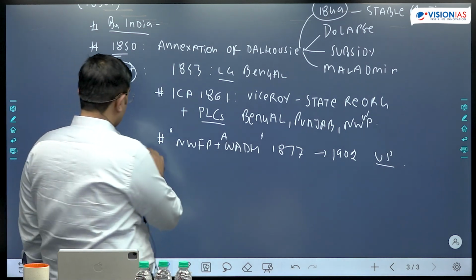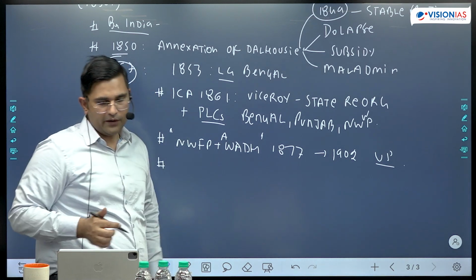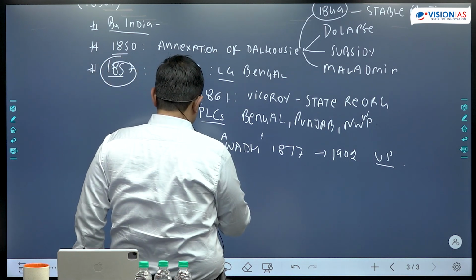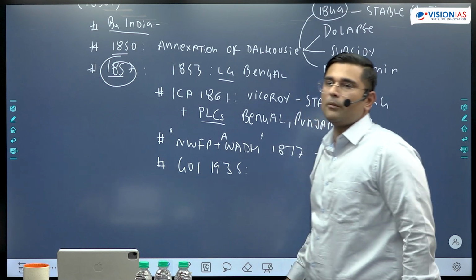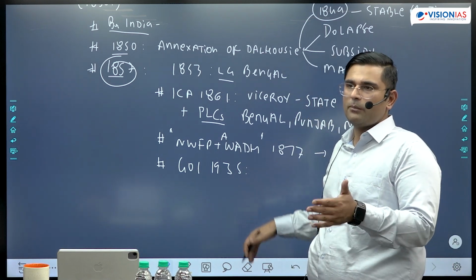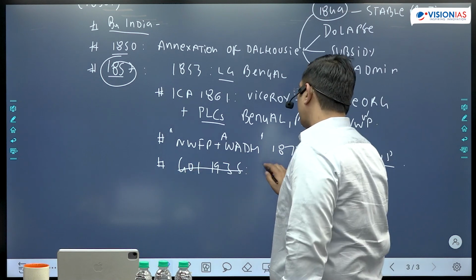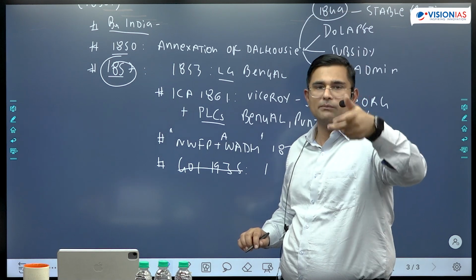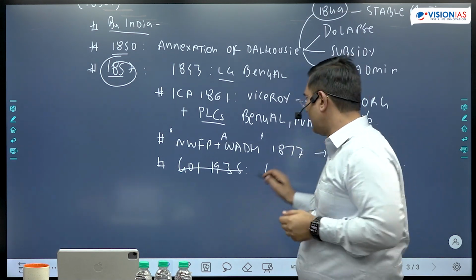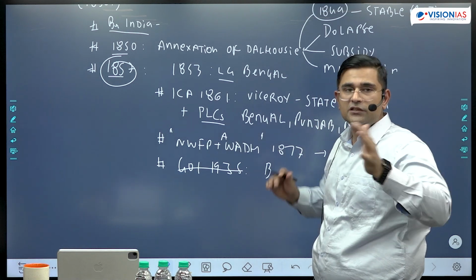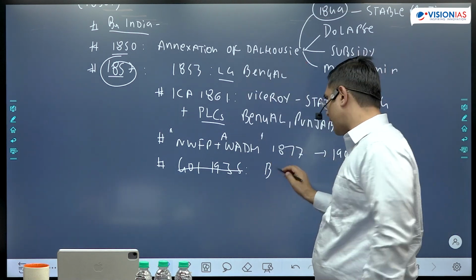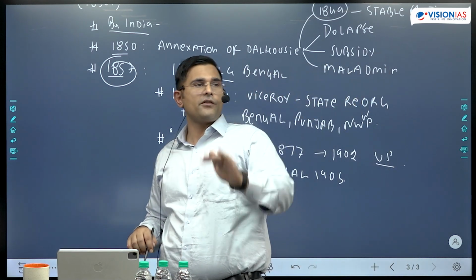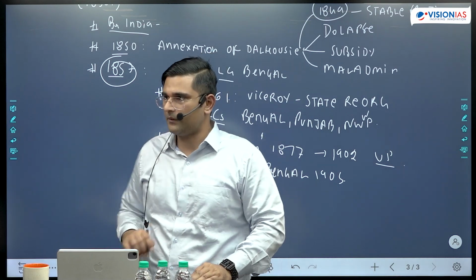Next component that you can mention is the Bengal Partition. You can write the Bengal Partition first: for reasons of the policy of divided rule, plus to appease elite Muslim leaders, plus to weaken the Indian national movement in Bengal, and plus for administrative reasons, because Bengal had a very huge population, Bengal was partitioned in 1905. However, the partition had to be annulled in 1911, right?